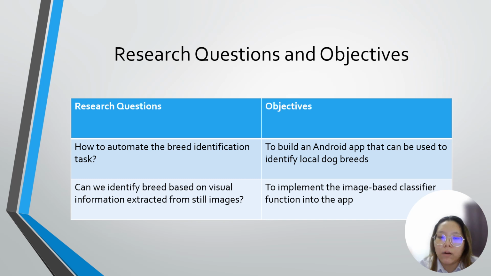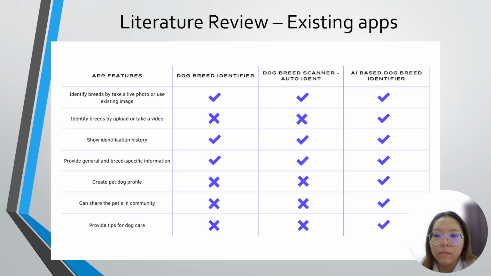Now, moving on to the objectives of this project. First, to build an Android app that can identify local dog breeds. And second, to implement the image-based classifier function into the app.